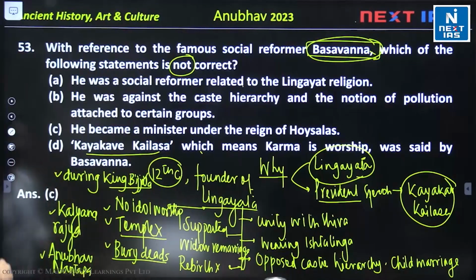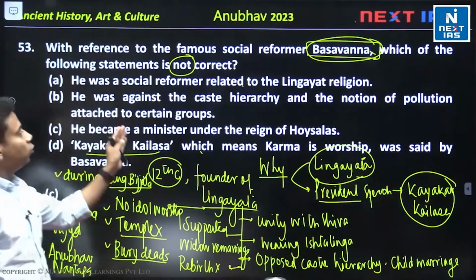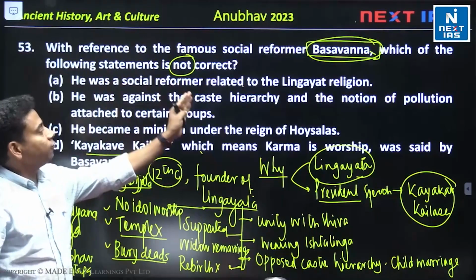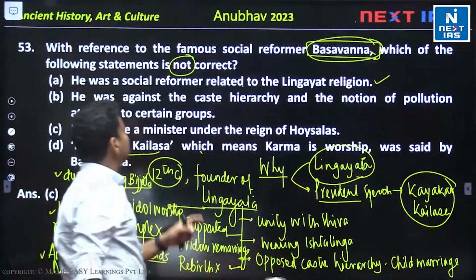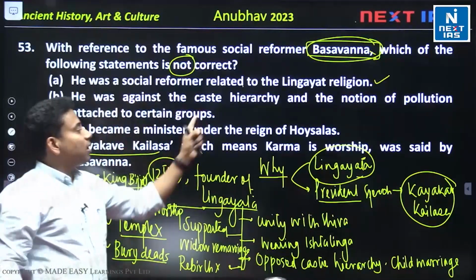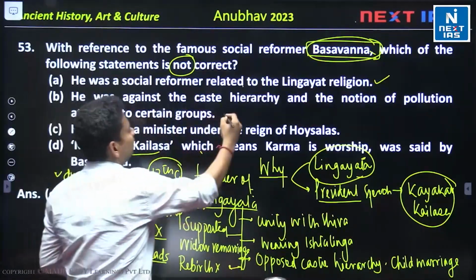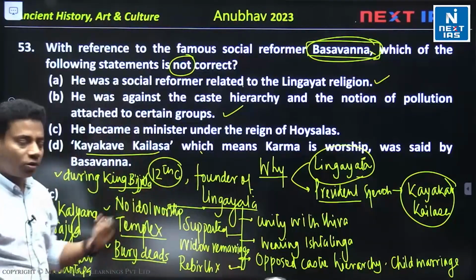So this is the information that you have to remember. Now you will solve the question with it. So Basavana was a social reformer related to the Lingayat religion. That means this statement is correct. He was against the caste hierarchy and the notion of pollution. So it is correct. Caste hierarchy means the pollution concept will come.